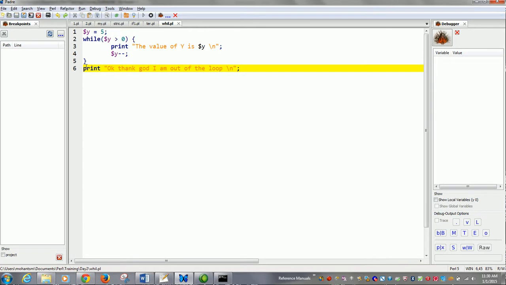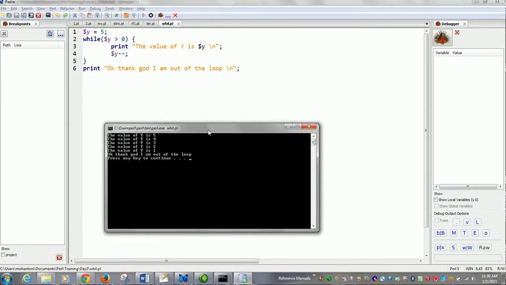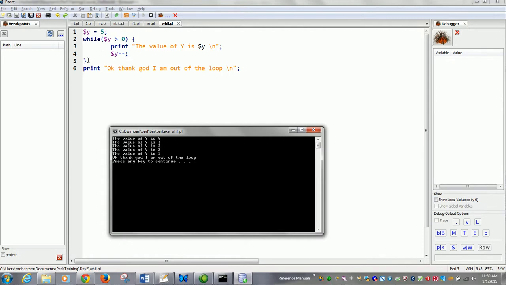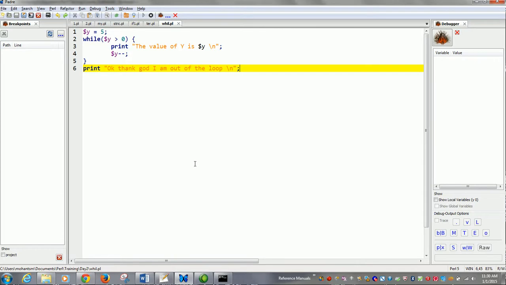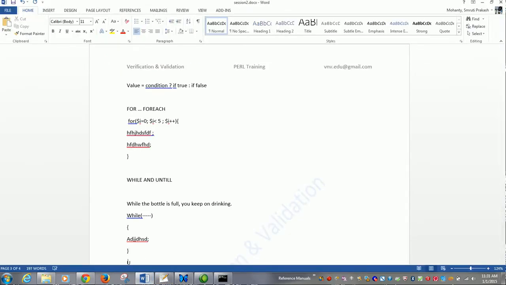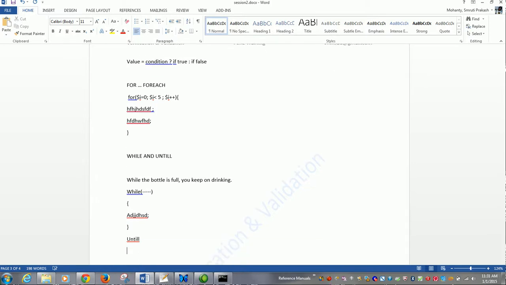So when I do this, you see that, okay, thank God I am out of the loop is printed only after this while statement has been completely executed, right? There is something called an until loop. Until that condition is true, it executes. The until stuff is being left to you as an assignment. Okay.